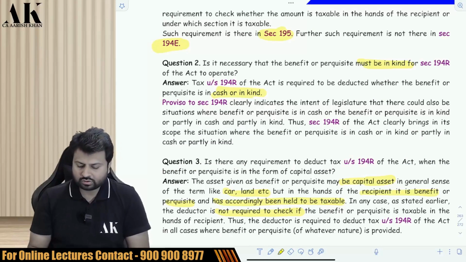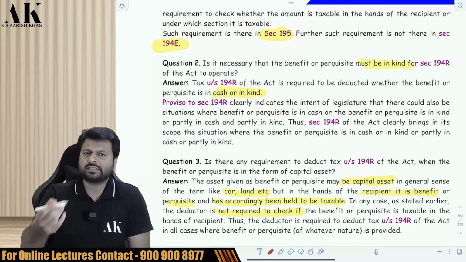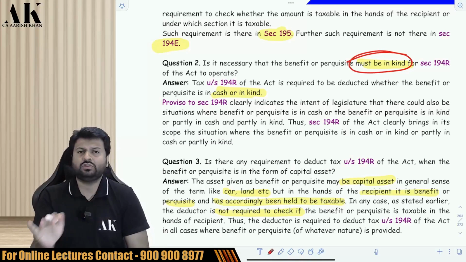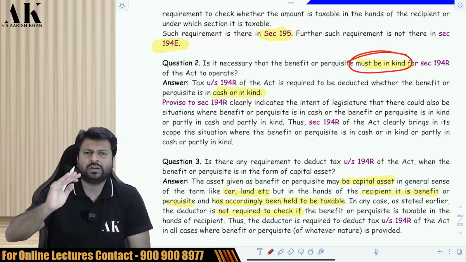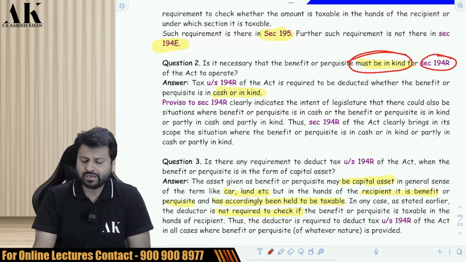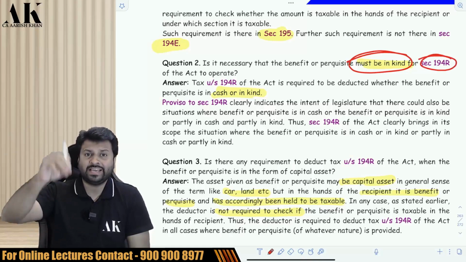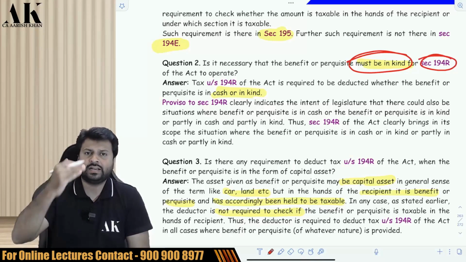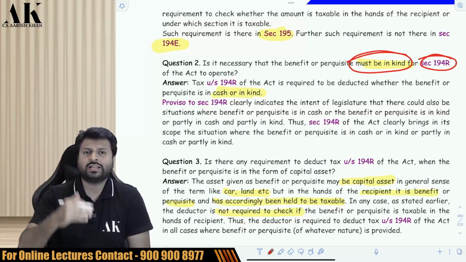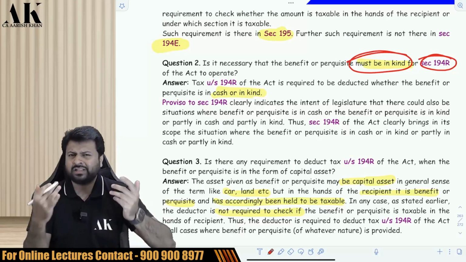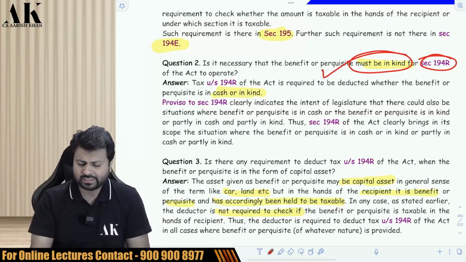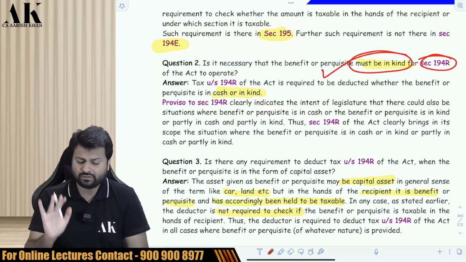Question number 2. What does question number 2 say? It asks whether it is necessary that the benefit should be in kind. It is absolutely not necessary. The benefit can be in kind also, the benefit can be in cash also. In fact, 194R itself says the benefit can be in cash or in kind. If it is cash, deduct TDS. If it is kind, you have to ensure that the other person has paid the TDS. It doesn't matter whether the benefit is in kind or in cash. Both cases are covered in 194R.